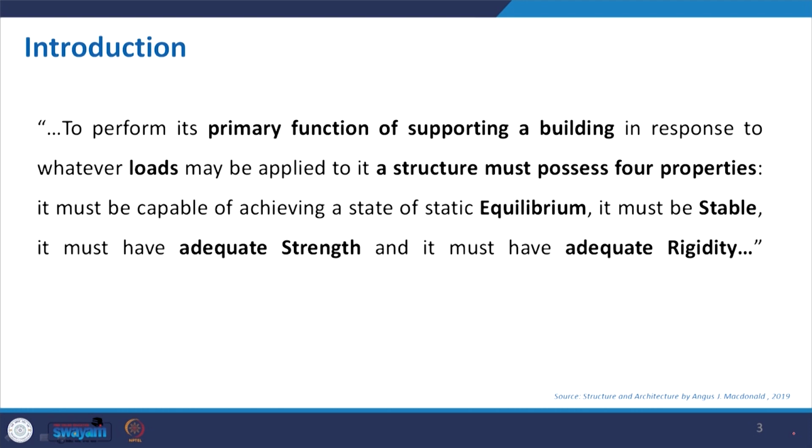a structure possesses 4 properties. In order to resist all the loads, it may be the dead load, the live load, the thermal load, the lateral load, dynamic load, imposed load, or something like a sudden load. Whatever loads we discussed during that lecture on the different kinds of loads acting on a structure, the structure should be resistant enough, and for that it must have 4 properties.